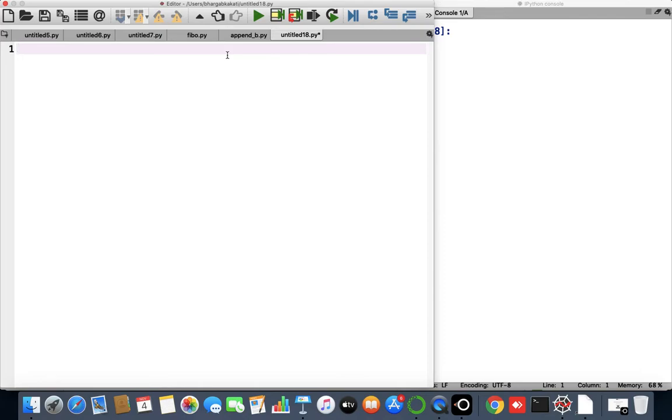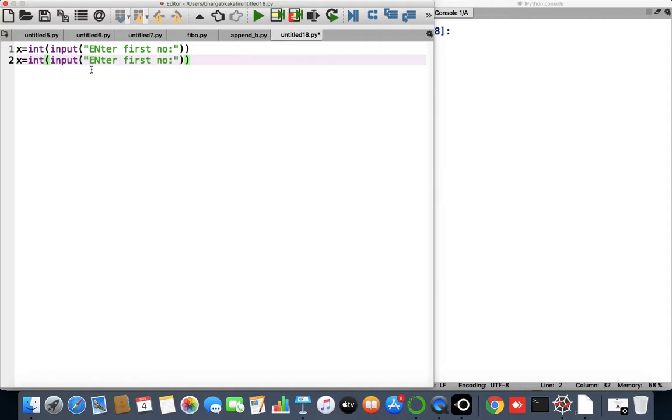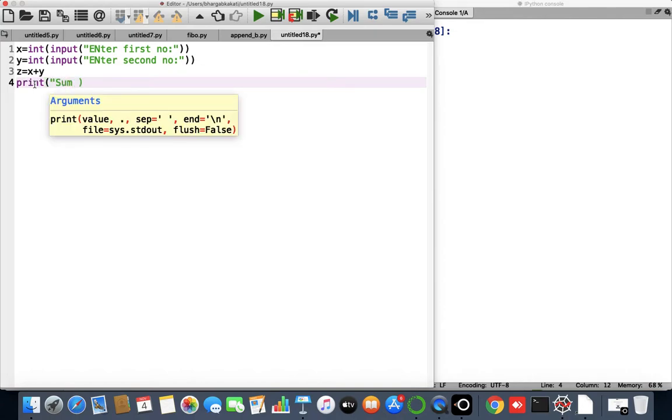Say we want to write a program to add two numbers. So let's quickly write a program to add two numbers. I'll write a basic program like x equals int(input("Enter the first number")). Then I can copy this particular line and paste it here. I can give y equals int(input("Enter the second number")). Then I can write z equals x plus y, so the answer will be stored in z. Finally we can display z like this: print("Sum is", z).